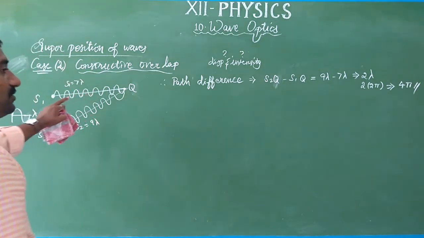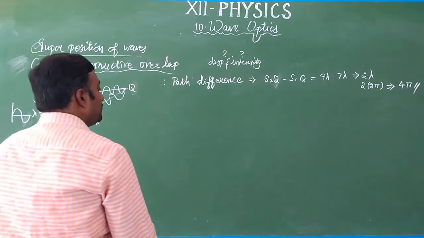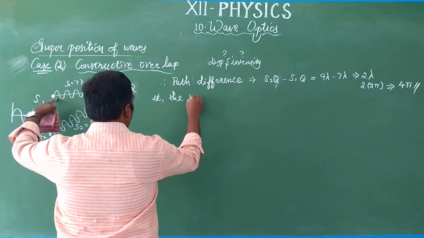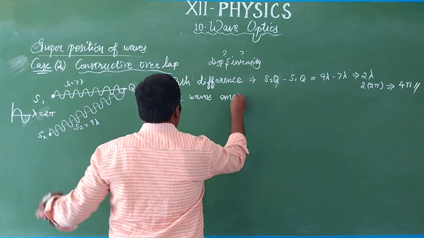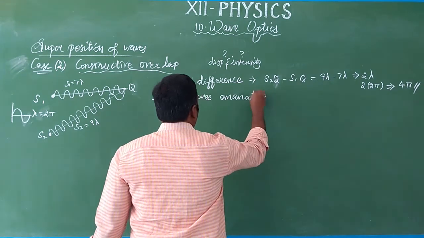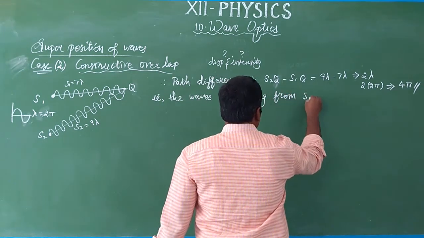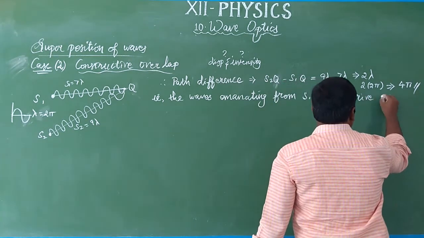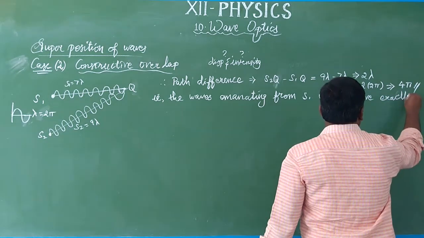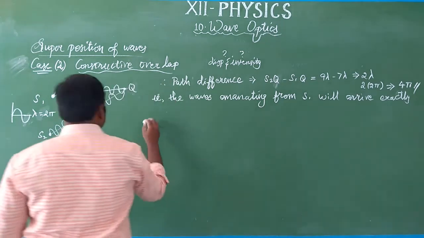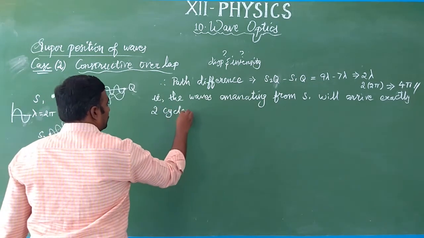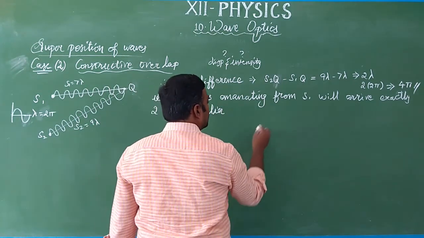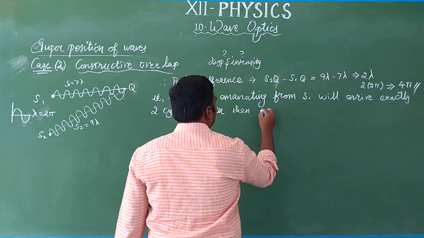In this equation, the waves emanating from S1 will arrive exactly 2 cycles earlier than waves from S2.